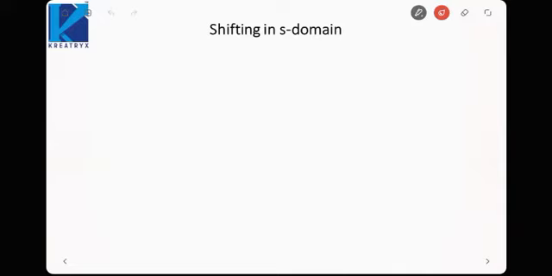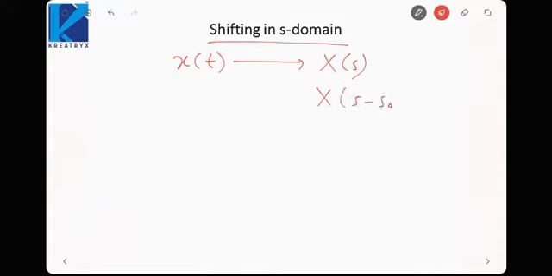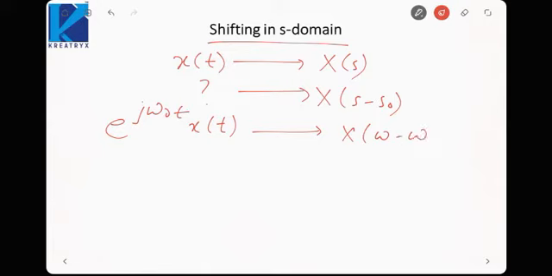Next is the shifting in S domain, or shifting in frequency domain. Let us again start with Fourier transform. If x(t) has a Laplace transform X(s), we need to find the signal corresponding to X of s minus s naught. In case of Fourier transform, I told you that e raised to the power j omega naught t x(t) has a Fourier transform of X of omega minus omega naught. So replace j omega by s here.